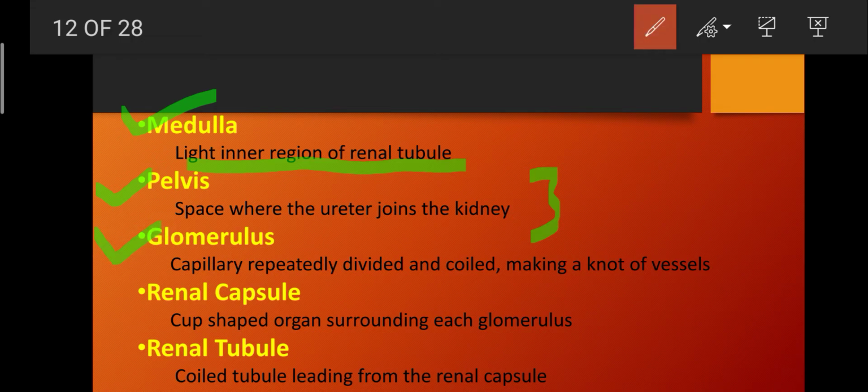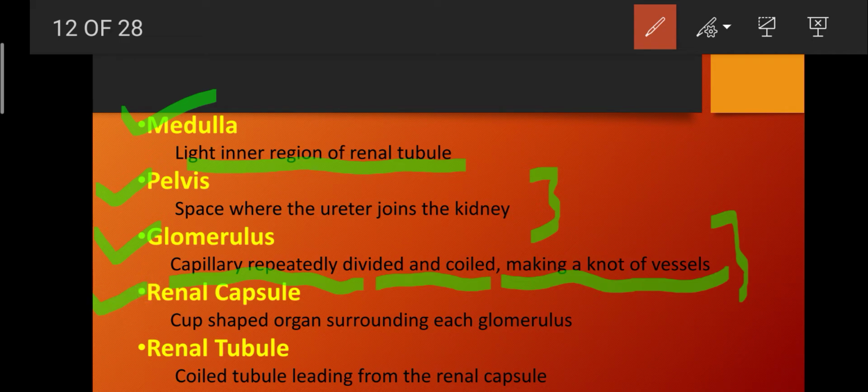What is glomerulus? Glomerulus is a capillary repeatedly divided and coiled, making a knot of vessels, which is known as glomerulus. So capillaries repeatedly divide themselves and then coil upon themselves, and they make a knot of vessels, which is known as glomerulus.